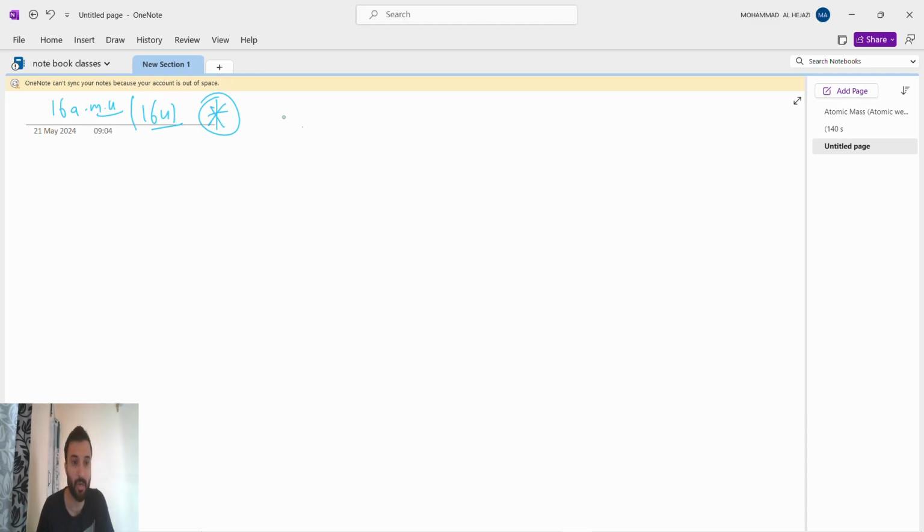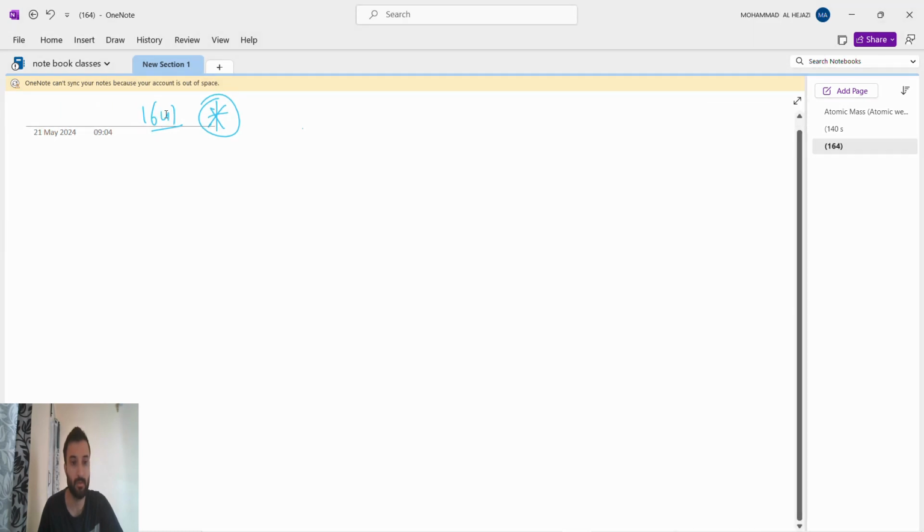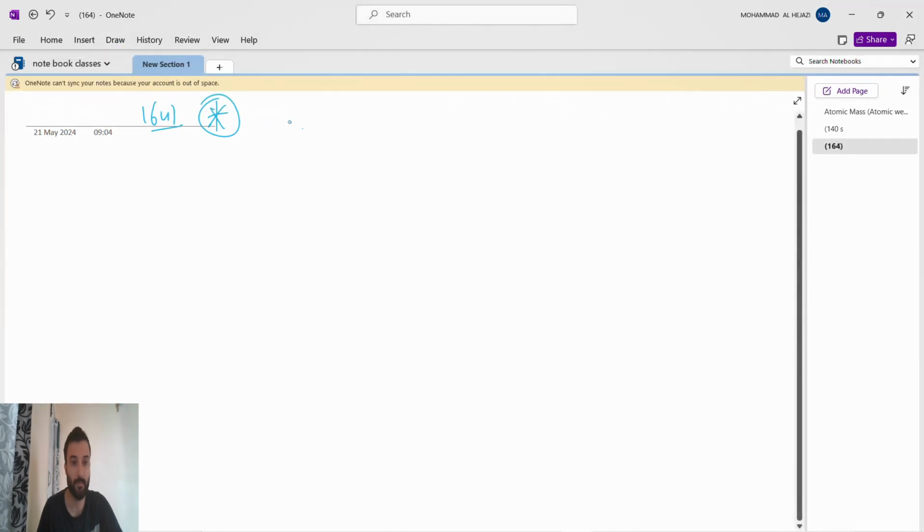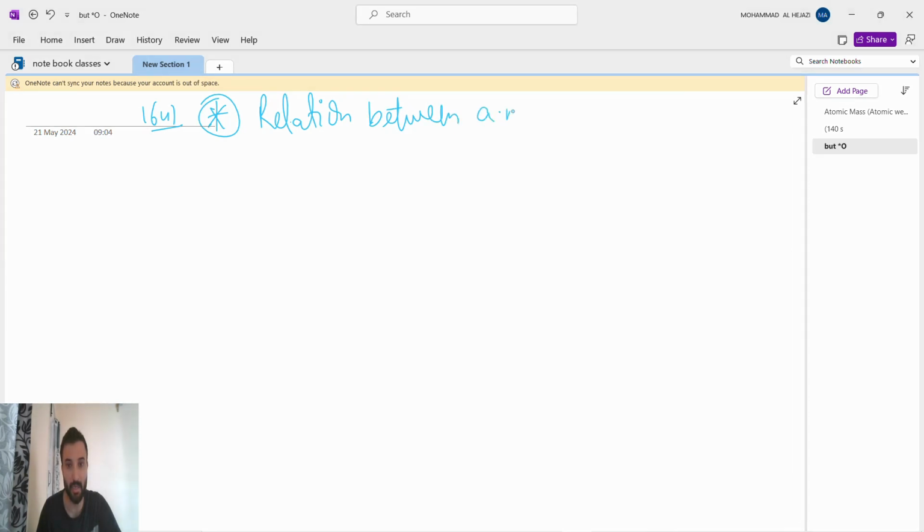Now we are going to learn about the relation between AMU, atomic mass unit, and grams, because somewhere you will see they will write 16 grams.